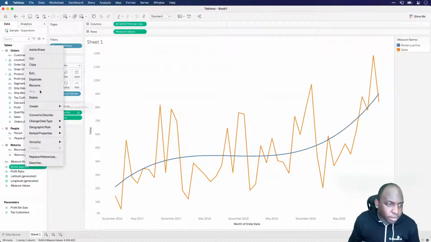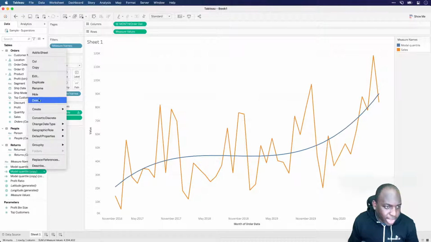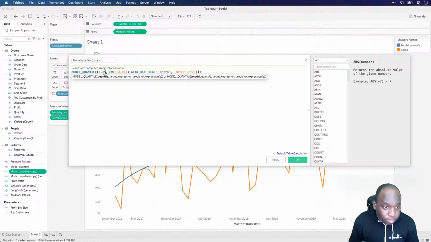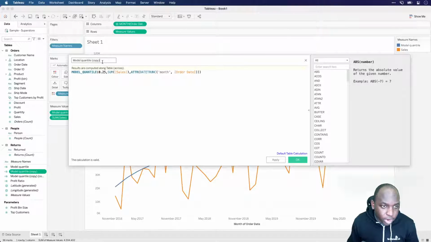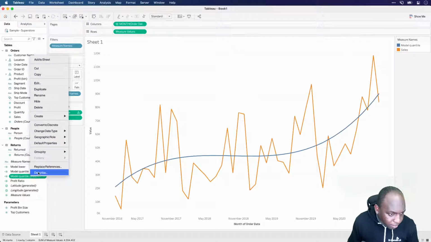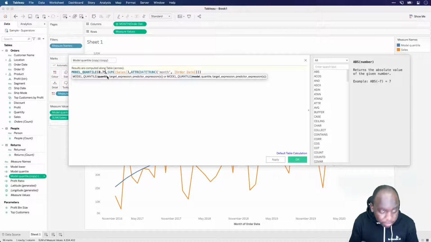Now what I'm going to do very quickly is a little hack here. I'm going to edit these other ones to show the 25, because before I show you the predictive modeling capabilities, which is where I'm heading, I need to create the lower quartile, and if I edit this one, I need to create 75.